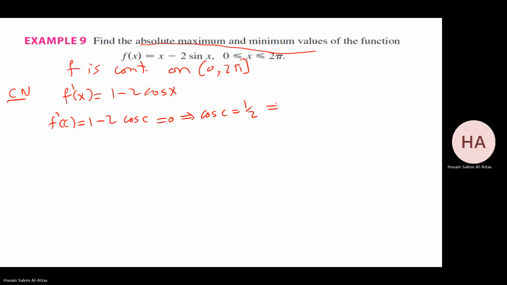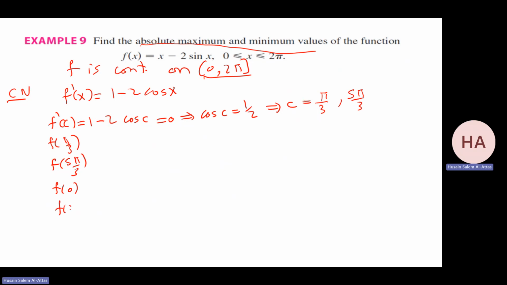And that happens in one full cycle. Cosine equal half means positive, so it's the first and fourth quadrants. The reference angle is pi over 3, 60 degrees. So it's equal to pi over 3 and 5 pi over 3. In the fourth quadrant it's 2 pi minus the reference angle, so it's 5 pi over 3. Okay. Now I'll check f of pi over 3, f of 5 pi over 3. Also check the endpoints, f of 0, f of 2 pi.